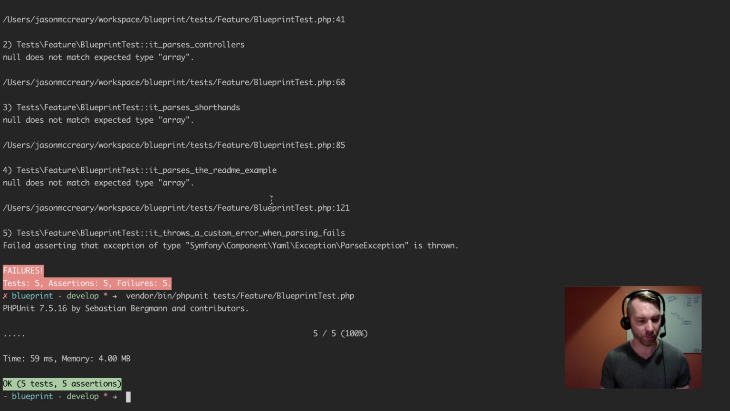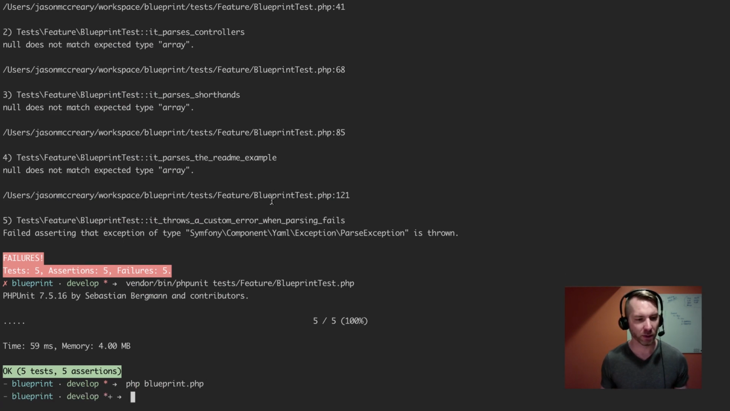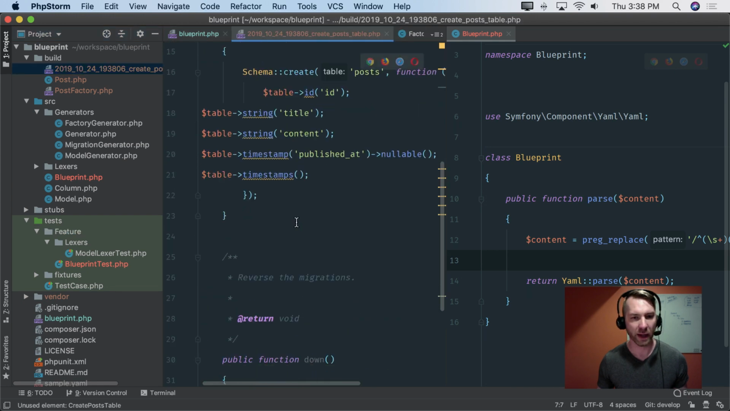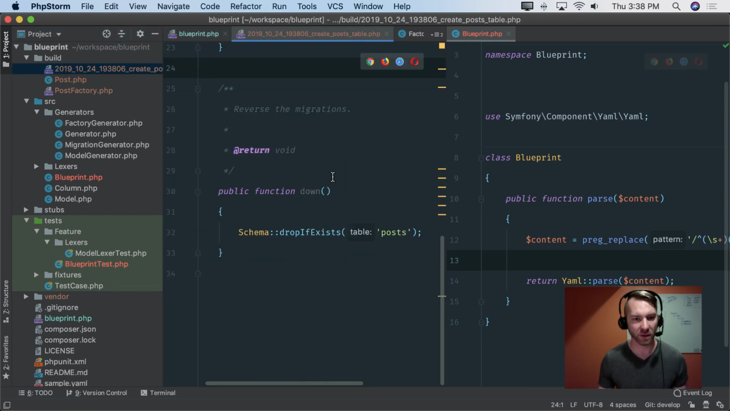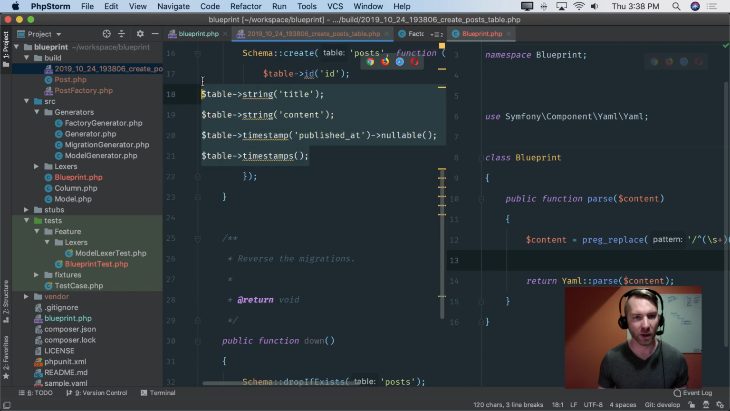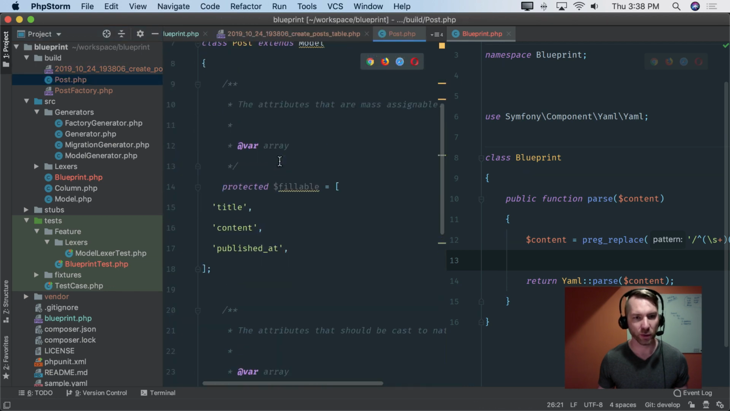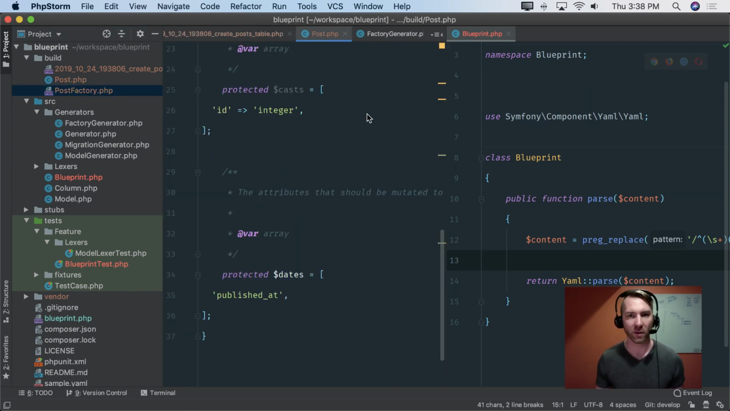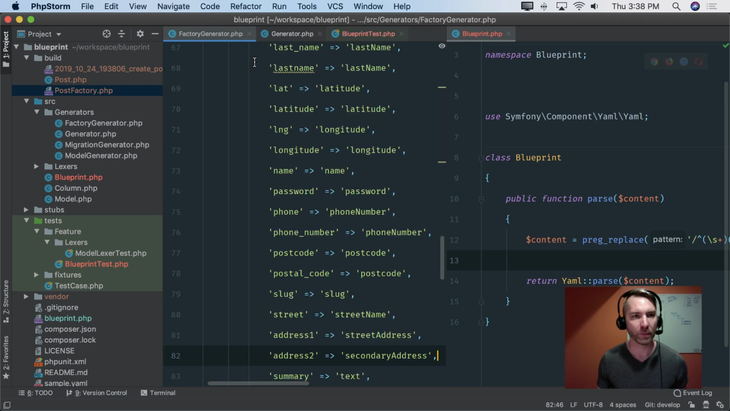So let's try it. PHP blueprint. Did it run? Seems like it ran. Look at that, minus the formatting, everything's still good here. We've got the same things as yesterday. We got the post model being done. Here's all the bits. So good, still working. I think that's a successful refactor towards this blueprint bit.